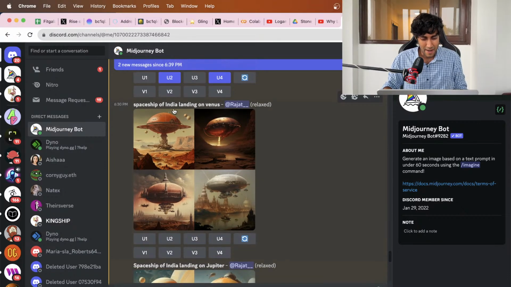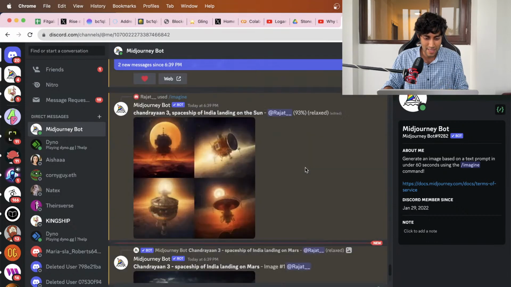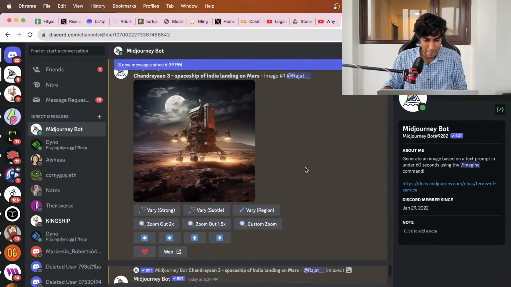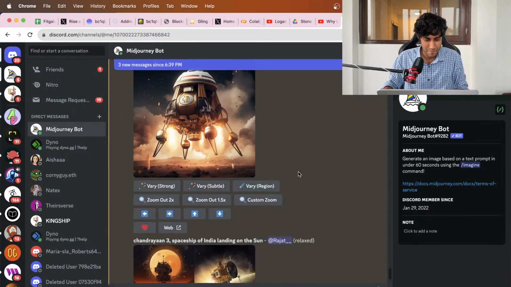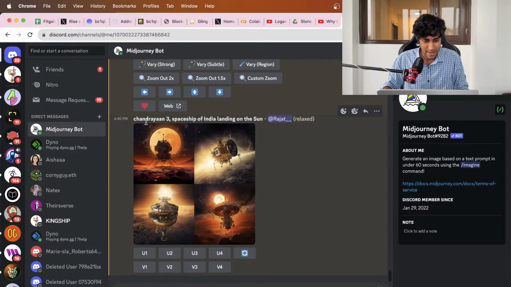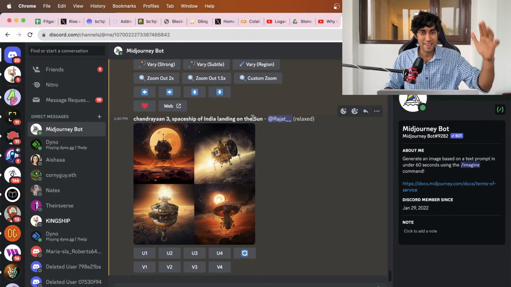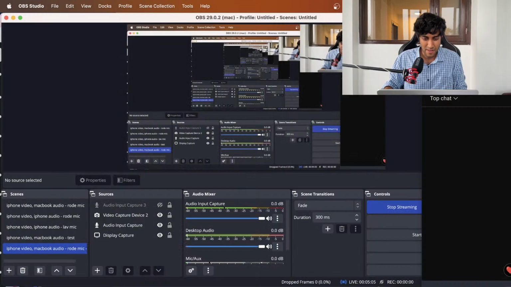I did landing on Venus, but Midjourney has this specific kind of spaceship image, right? Spaceship shape, which again and again it keeps using, this round elliptical one. So what we will do is we'll just say Chandrayaan landing on, rather than spaceship, because otherwise it's giving the same shape. That's nice. So I did Chandrayaan 3 spaceship of India landing on the sun. I know Chandrayaan 3 is of course a spaceship for the moon, but since Midjourney is not able to get the image right, I thought let us just use Chandrayaan 3. This is just an exercise in imagination, and just for fun.